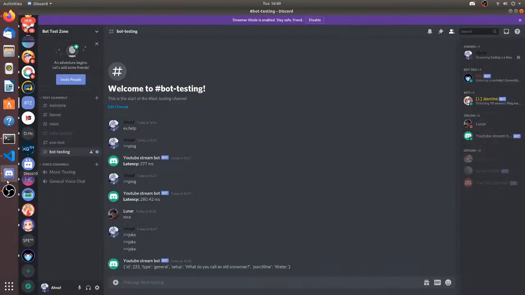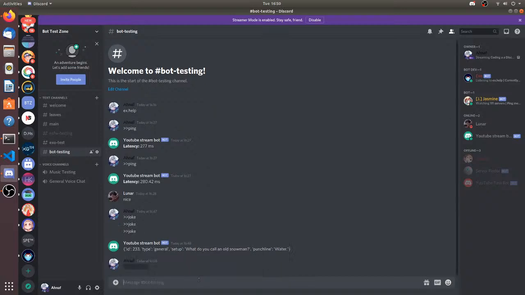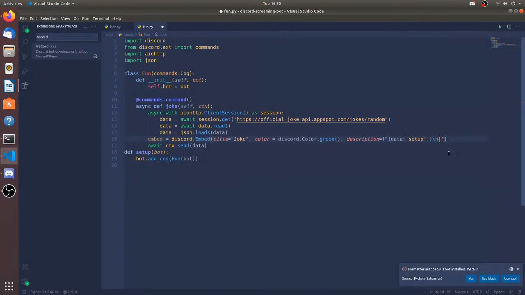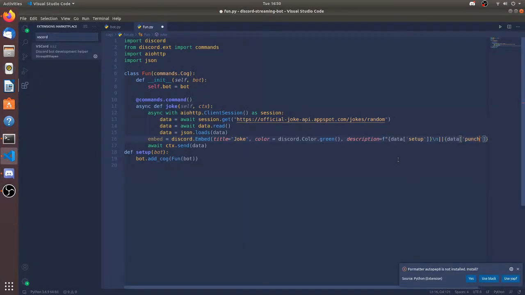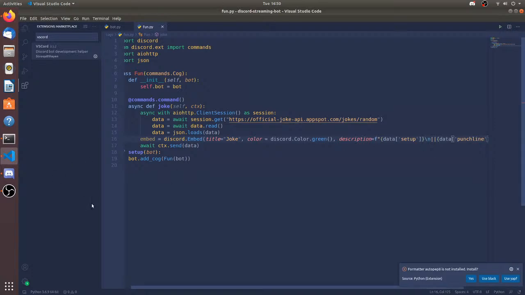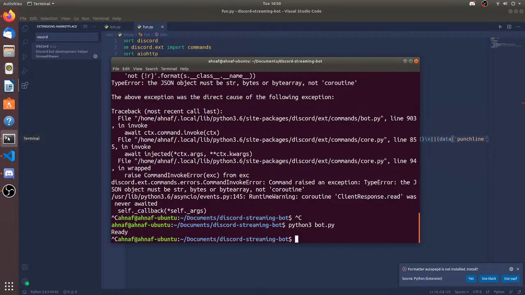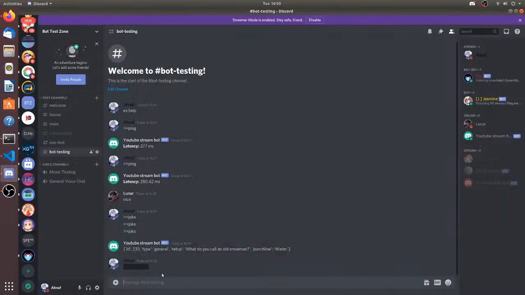Setup, then a newline. Now how do you even make the code thingy, like the hidden things? Let's do this. Does this hide it? Yeah, this is how it is hidden. Now let's use an f string. And what was the thingy? Punchline. How about that? I'm real tired. Okay, let's do this. And joke.